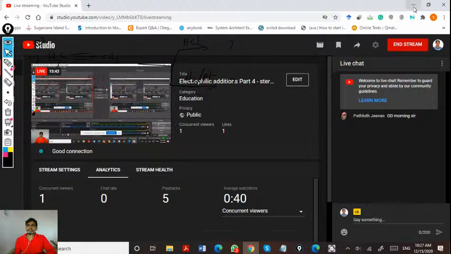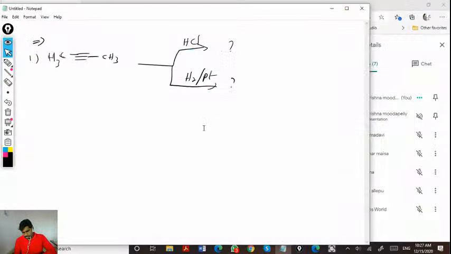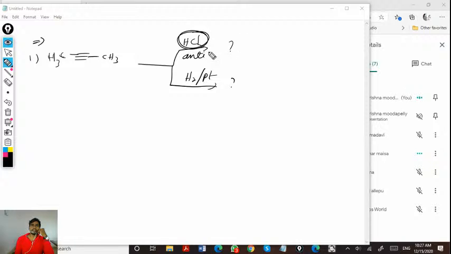Okay. Any answers? So this is HCl, which is going to give anti-addition. One should be from this side, one should be from this side.